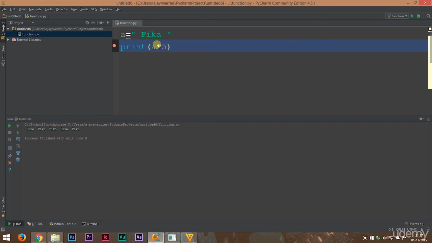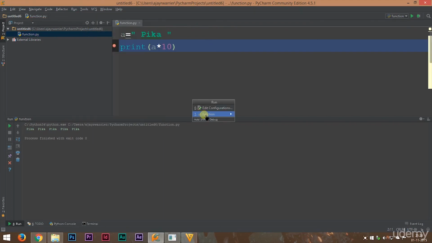So, like the addition operator, our multiplication operator can also be used on strings to repeat the string as many times as we want. In this case, we printed out the string 5 times by multiplying it with 5. If you want it to be printed 10 times, you could do that by using A times 10.